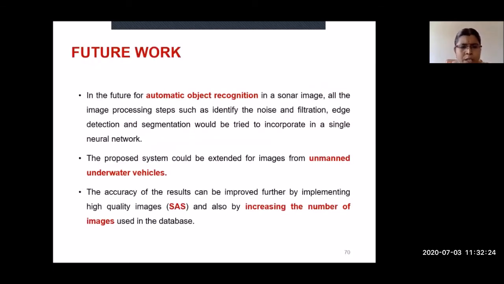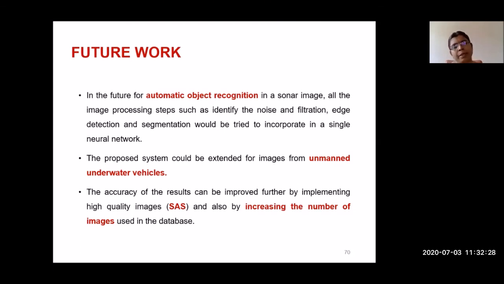Then, the future scope for this kind of application: so far, what we did is step by step, and manual interpretation is required. Once the filtration is completed, we go for detection. Once the detection is completed, we go for segmentation. This way, for each step manual interpretation is required. Instead of manual interpretation, if everything is done automatically, it is well and good.